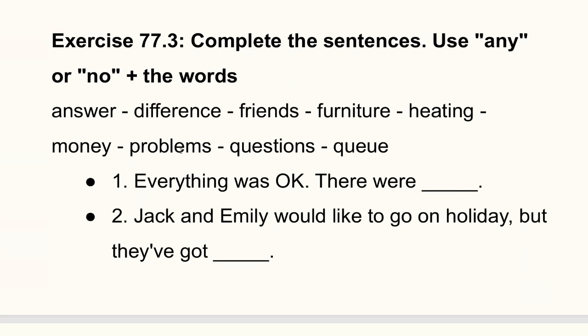Now we have some words: answer, difference, friends, furniture, heating, money, problems, questions, queue. Everything was okay. There were no problems. Jack and Emily would like to go on holiday, but they've got no money.